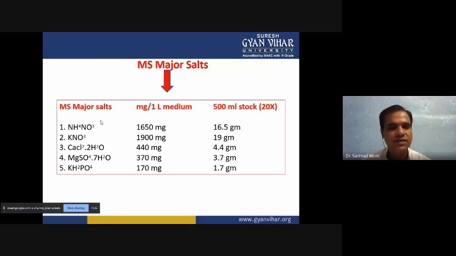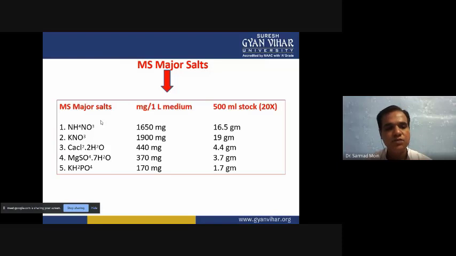Then KNO3 is there. You have to add for 1x concentration 1900 milligram, and calcium chloride dihydrate you have to add 50 milligram in 1 liter media. Then magnesium sulfate heptahydrate you have to dissolve into the 1 liter media, 370 milligram.